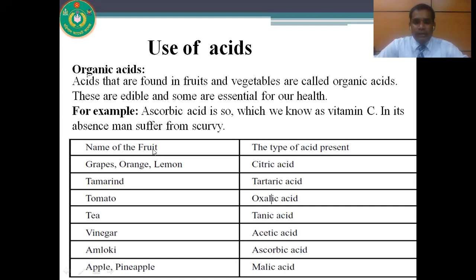For example, citric acid is present in grapes, orange, lemon. Tartaric acid is present in tamarind. Oxalic acid is present in tomato. Tannic acid is present in tea. We get acetic acid in vinegar. We get ascorbic acid in amloki, and we get malic acid in apple and pineapple also.